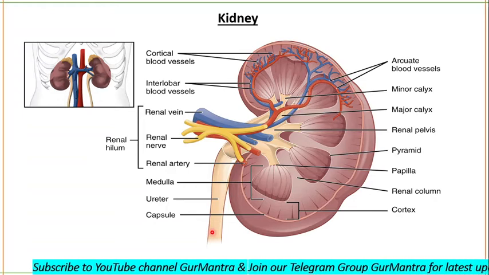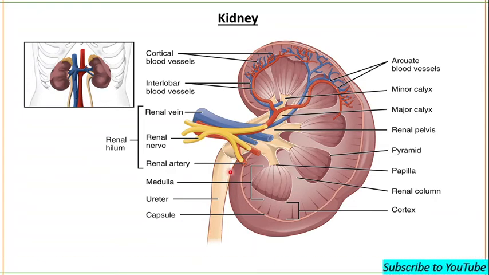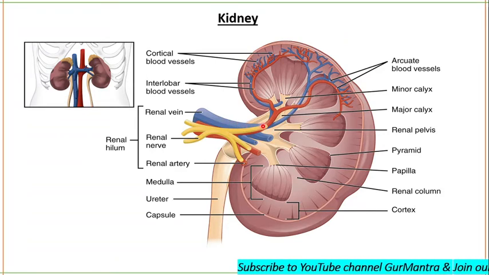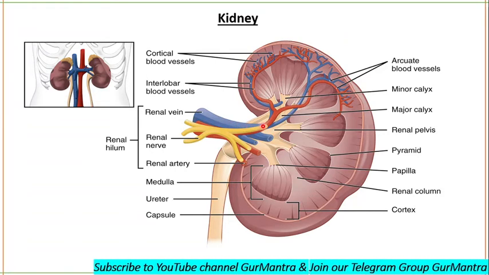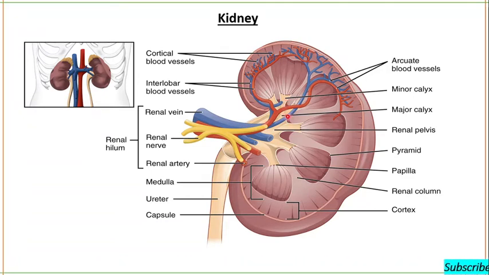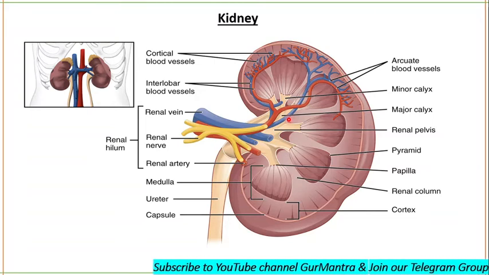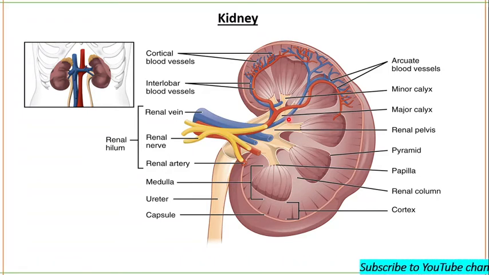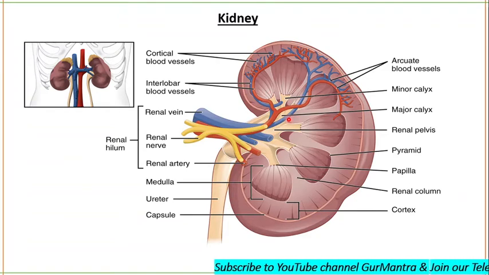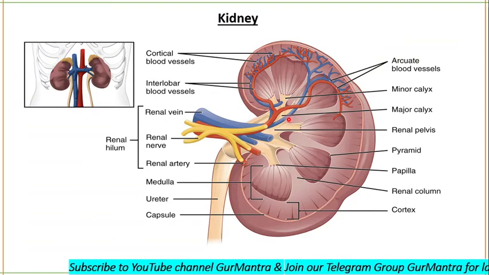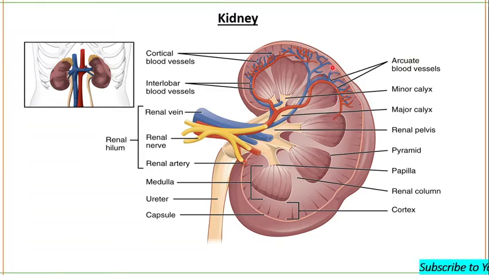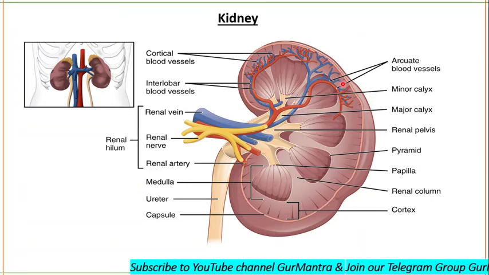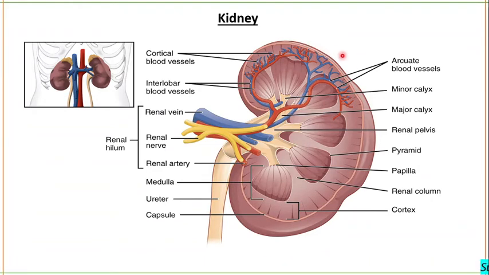If we talk about the blood supply of the kidney, each kidney receives its blood from the renal artery, and this blood is then filtered. The renal artery divides into segmental arteries, and these segmental arteries supply the different regions of the kidney. Each segmental artery gives rise to interlobar arteries, which are also known as arcuate arteries, and they further divide into interlobular arteries.